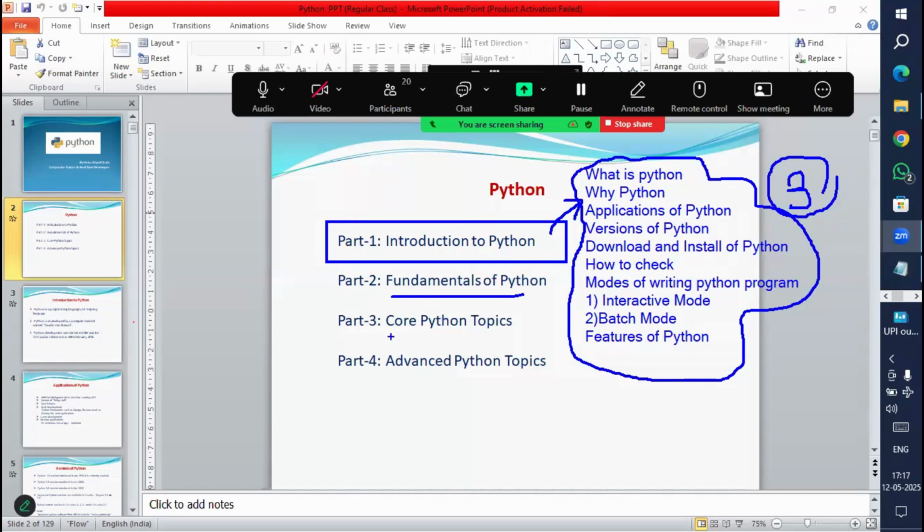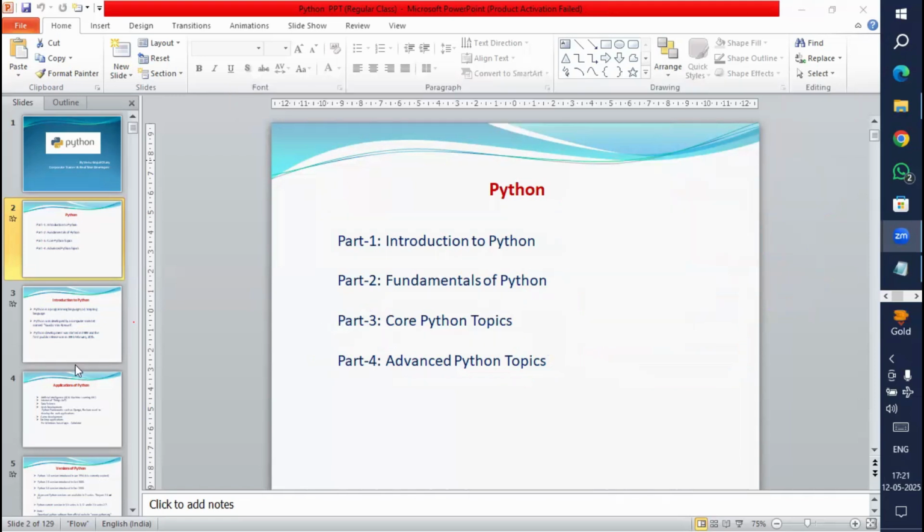Then after that, we'll start part 3, which is the core Python topics, the core Python lessons. And part 4 is the advanced Python lessons. In total, we are going to cover core Python and also advanced Python. So today I'm going to start with the introduction to Python. Fine, so now let's start with Python.